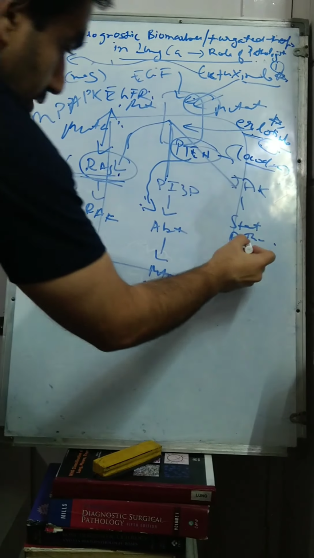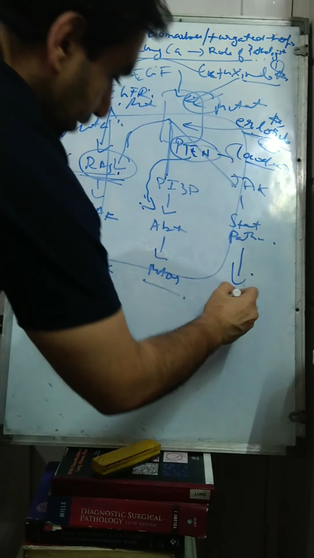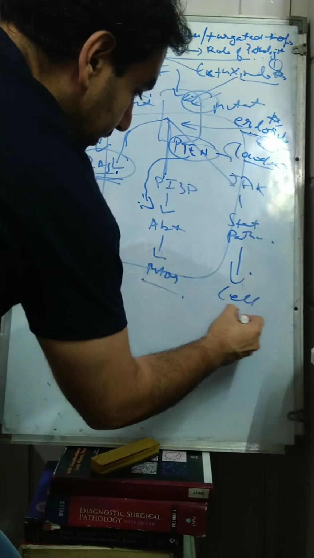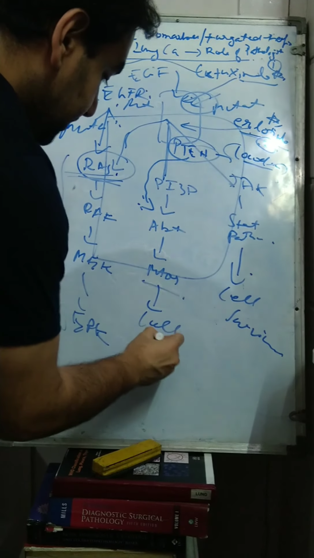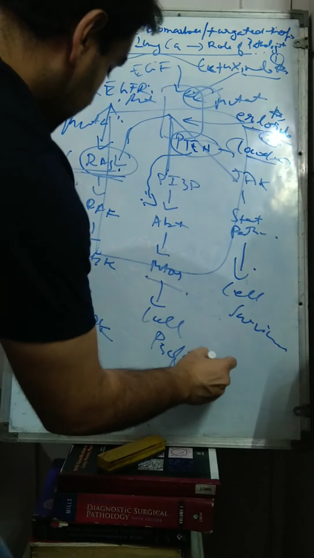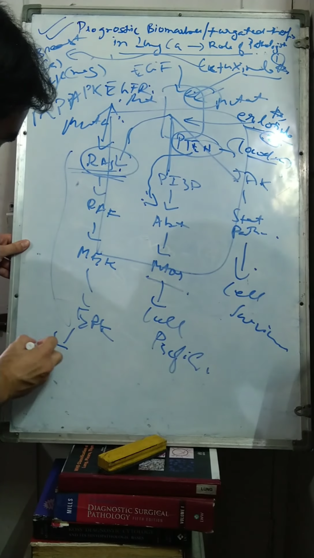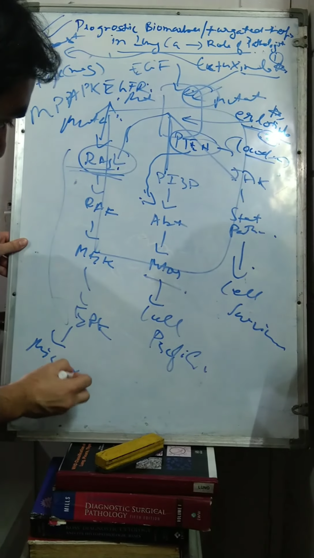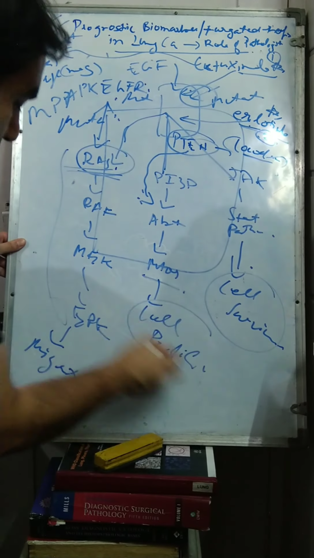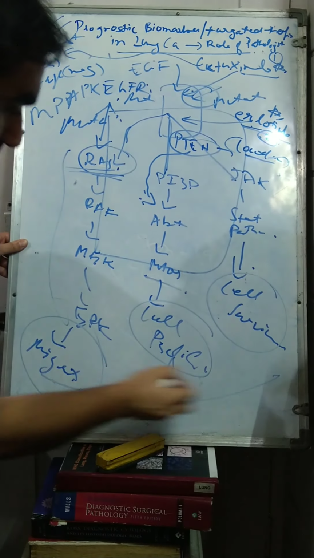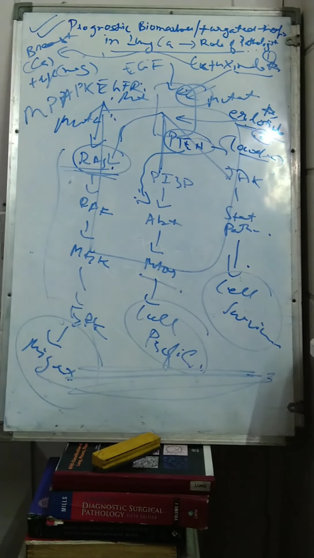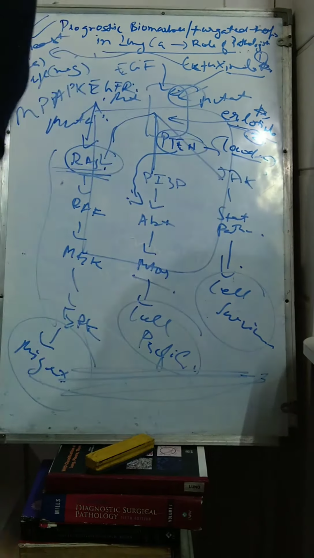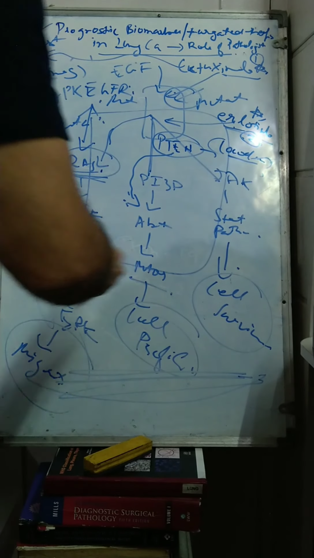Just to tell you the purpose of these pathways, the JAK-STAT pathway causes cell survival. The MAPK pathway causes cell proliferation, and the mTOR pathway causes migration, that is the metastasis. So cell survival, cell proliferation, migration. This is the main molecular pathway through which lung carcinoma, or in general any carcinoma which acts through this pathway, is happening.